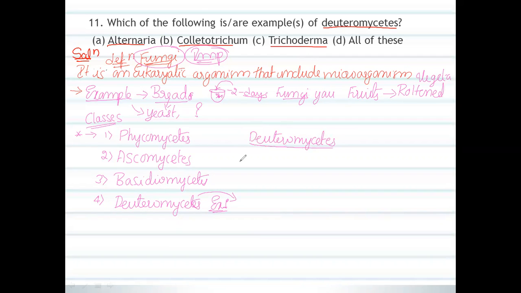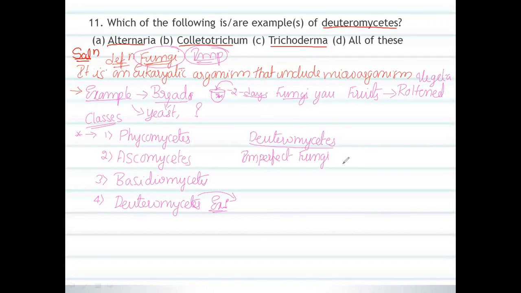So what do you mean by the deuteromycetes? The deuteromycetes is also known as imperfect fungi. It is also known as imperfect fungi.